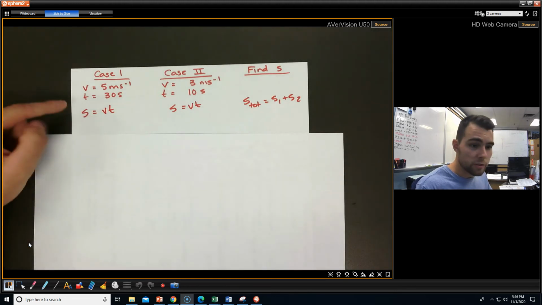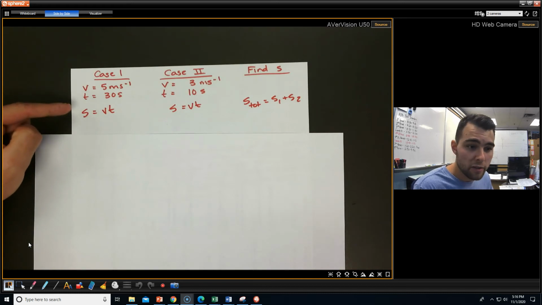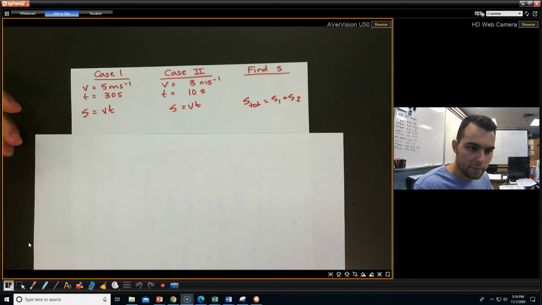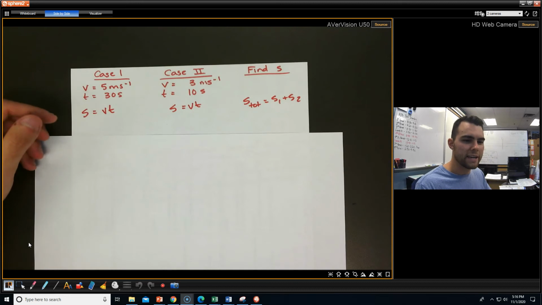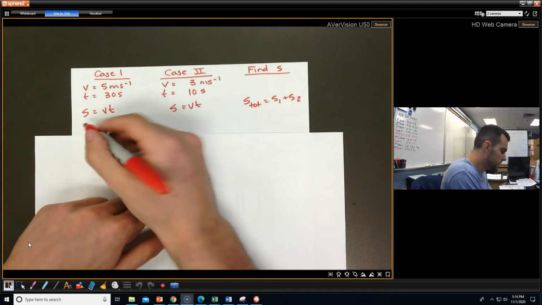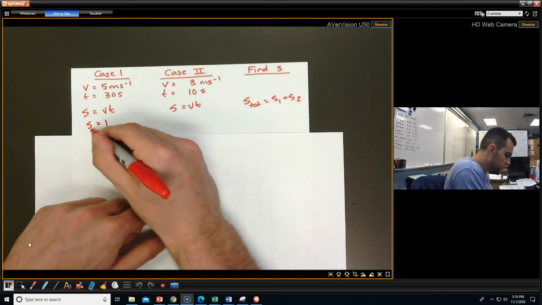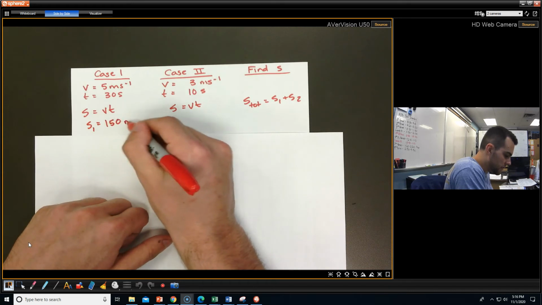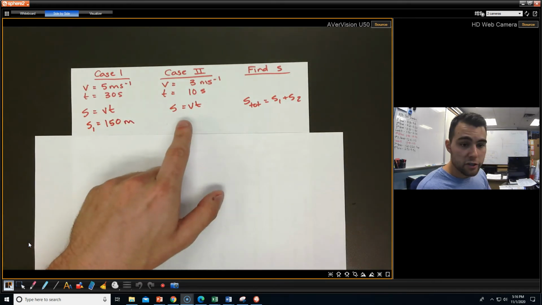So what we want to do first is actually find what those displacements are. So case 1, she was going in the positive direction. That's what we called it. And so what we can do is 5 times 30, and then we get 150 meters traveled. Okay. So S1 equals 150 meters. Now, case 2.